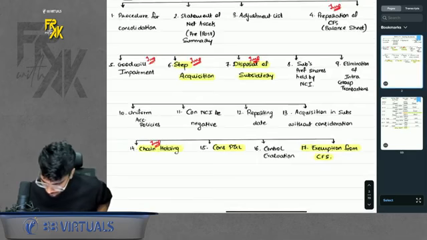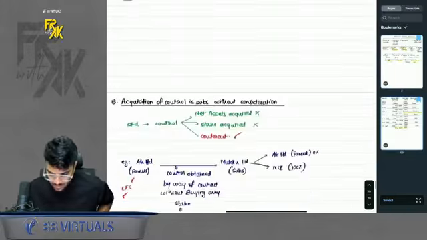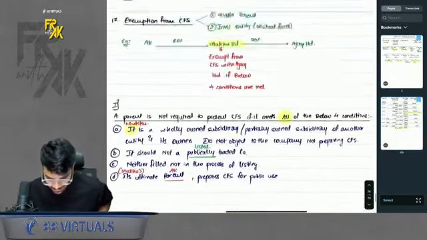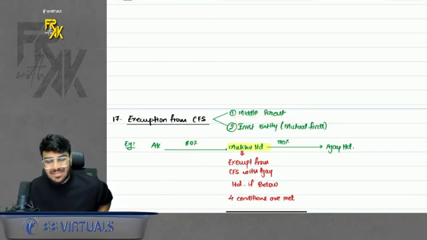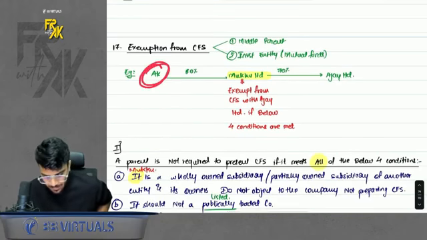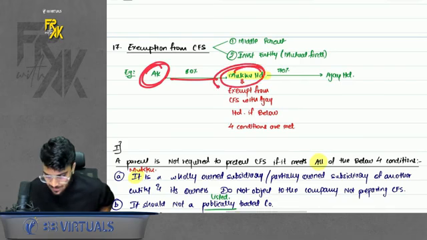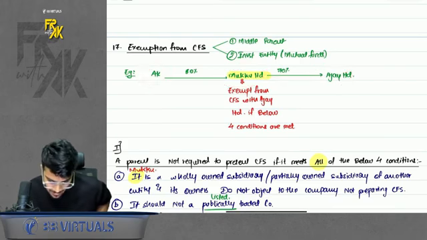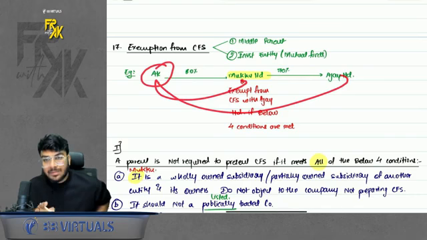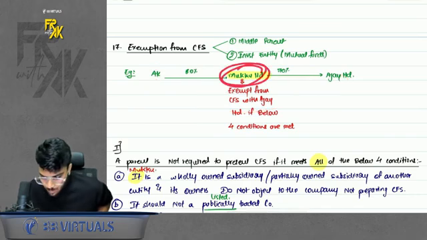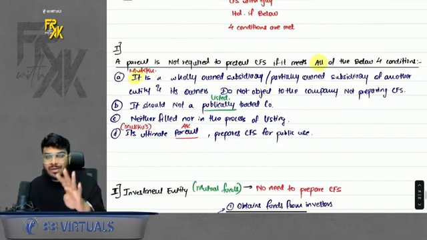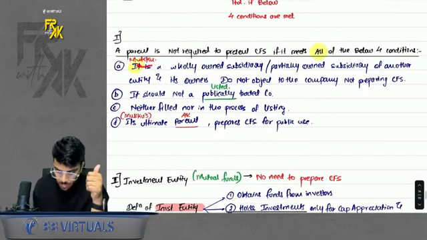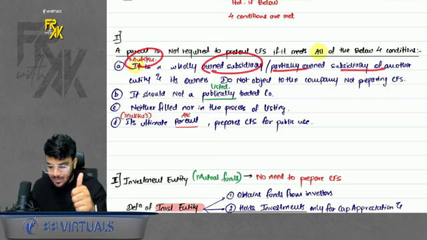Okay. Then exemption from CFS. This is the important part. Who is exempt from CFS? So there are two parties who are exempt from CFS. If you remember, one is the middle parent and one is the investment entity. What is the meaning of middle parent, sir? Remember chain holding: AK has a direct subsidiary and this direct subsidiary has one more subsidiary. So can I say AK will prepare CFS with both of them? But there is one more parent here, Mukku Limited, who is a parent of Ajay Limited. Mukku is exempt from CFS provided 4 conditions are met. First, Mukku is a wholly or partially owned subsidiary of another company.